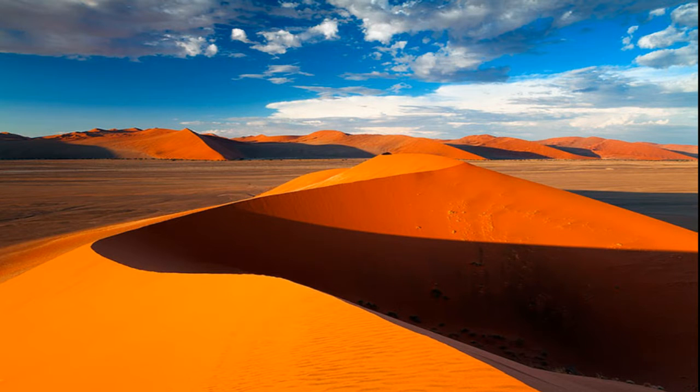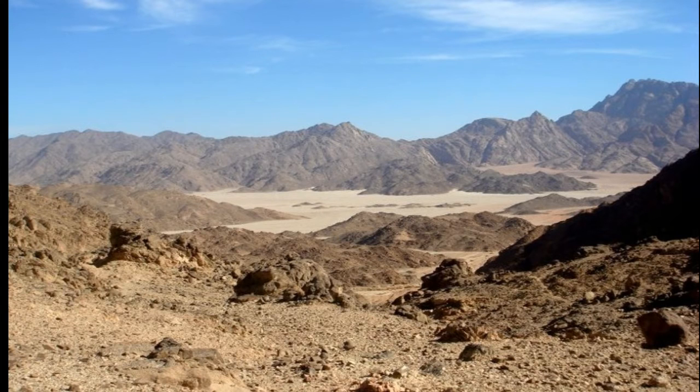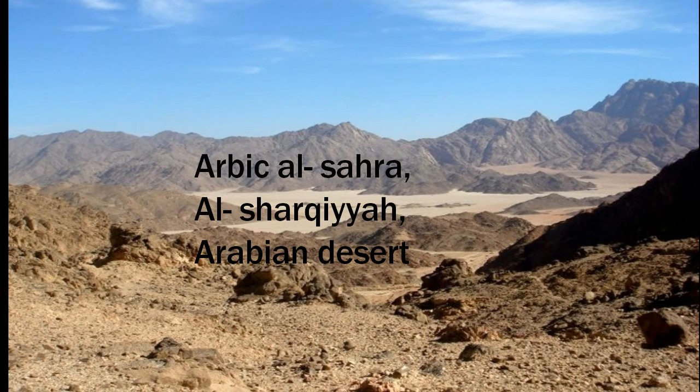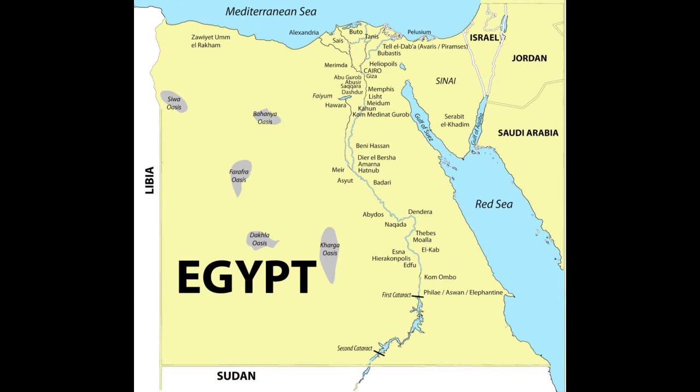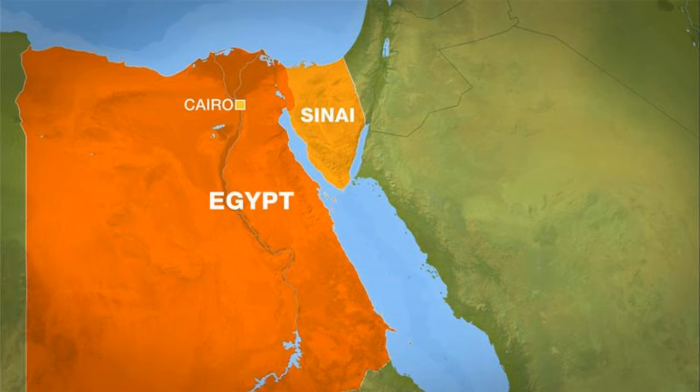Eastern Desert. The Western and Eastern Deserts are both part of the Sahara Desert. The Eastern Desert, Arabic Al-Sahara Al-Sharqiya, also known as the Arabian Desert, is located just southeast of the Nile River Delta. It extends southeastward into northeastern Sudan, and from the Nile River Valley eastward to the Gulf of Suez and the Red Sea. It spans about 221,940 square kilometers.